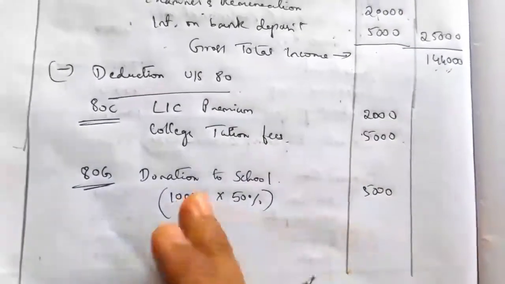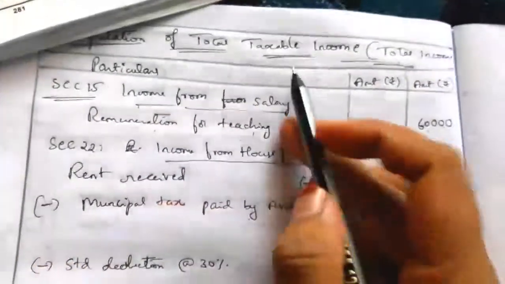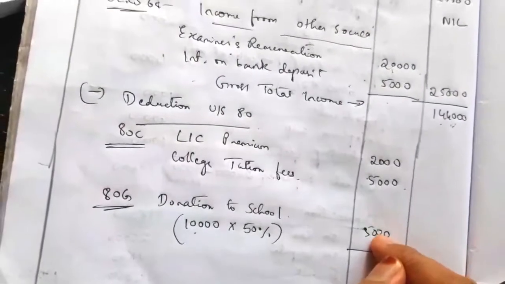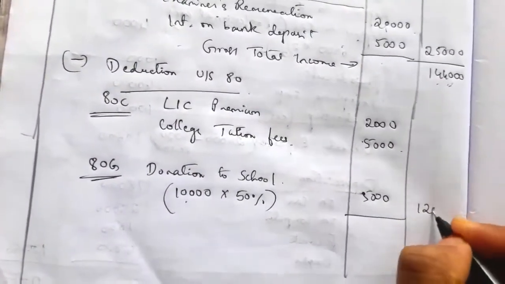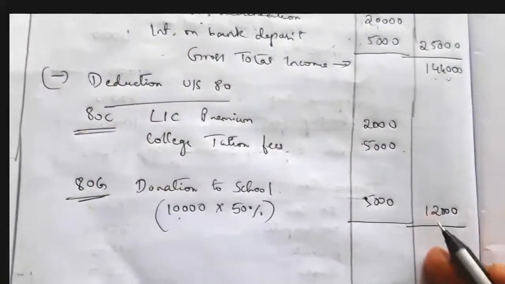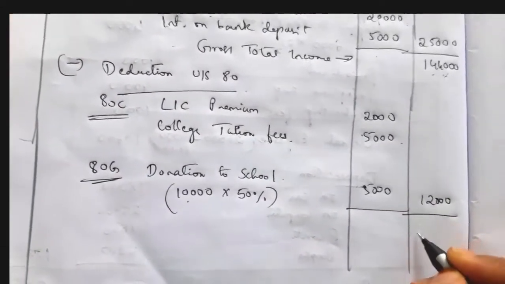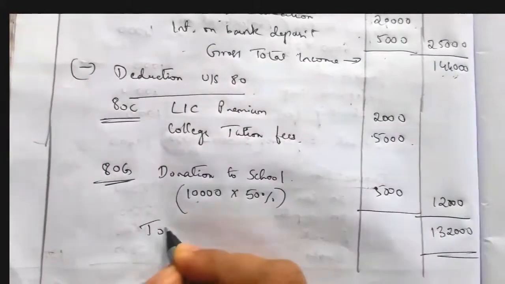You are going to learn these deductions in detail later, but here in this illustration they ask us to compute the taxable income, so we have to solve the adjustments relating to it also. There is no other deduction. So the total deduction is 12,000, and 12,000 should be deducted from here. So GTI 1,44,000 minus 12,000 is equal to 1,32,000, the total taxable income.